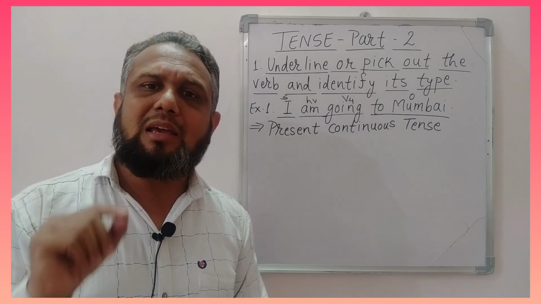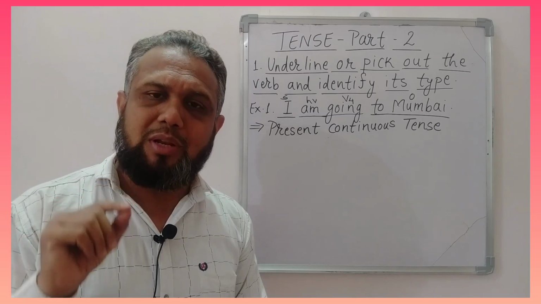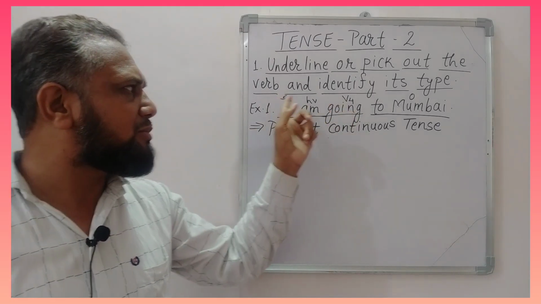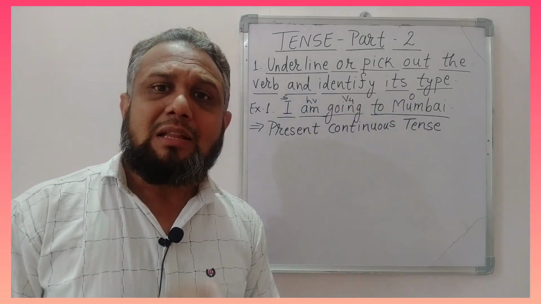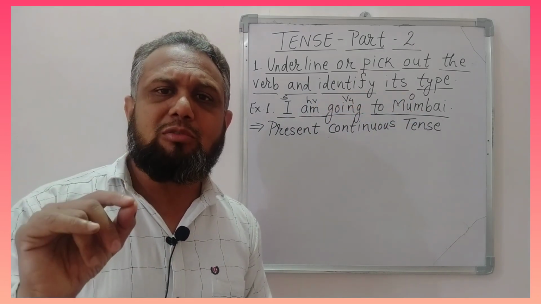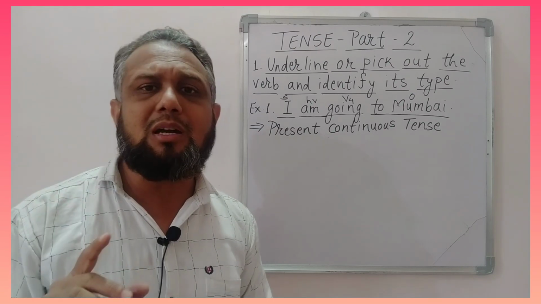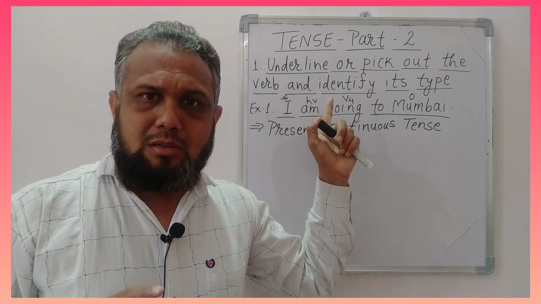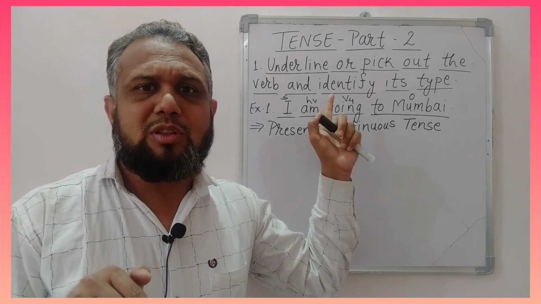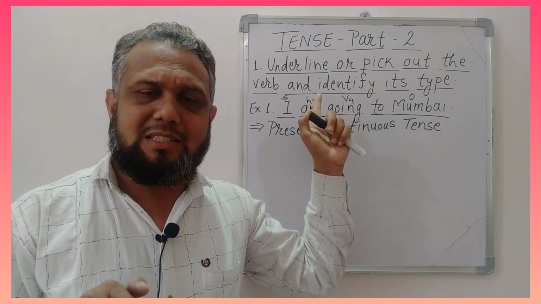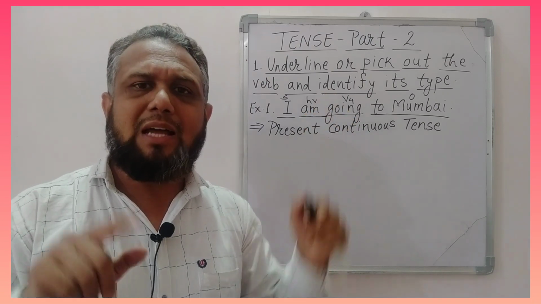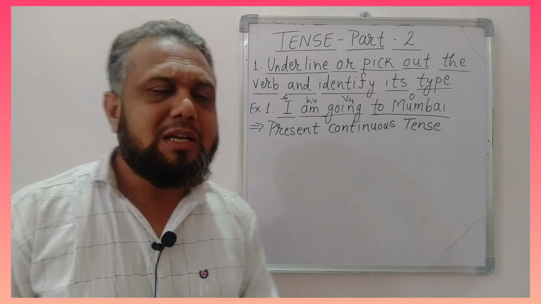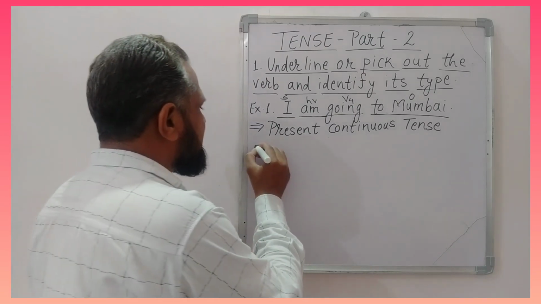Therefore, whenever you identify the verb, the subject, the helping verb and the object, then you will get a perfect formula of a particular tense, and the sentence will be in that tense with which the formula matches in the column which I have given in the previous video. Now let us take the second example.